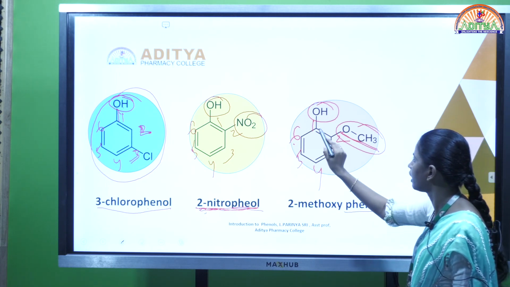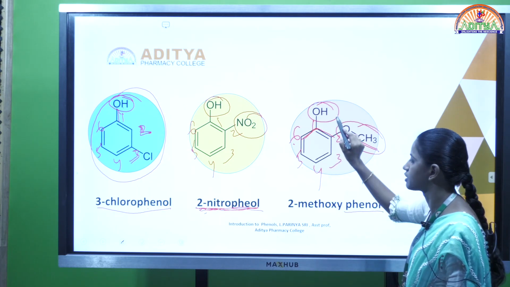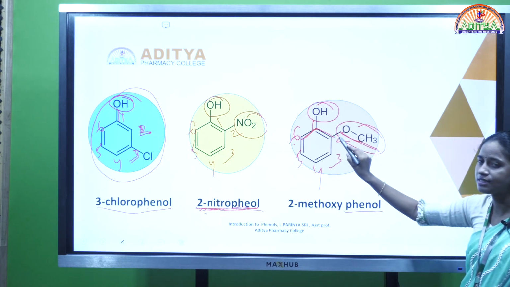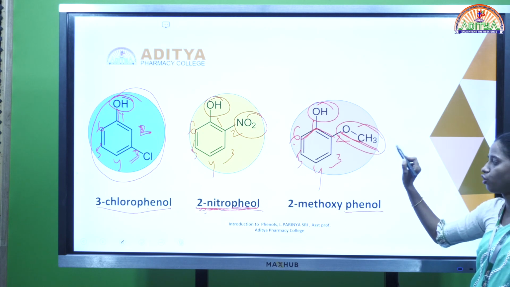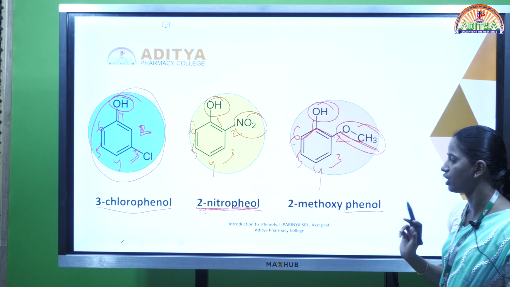as the OH group is directly attaching to the benzene ring, so this is the phenol, and to this at the second position the methoxy group is attaching, so completely this is the 2-methoxyphenol.